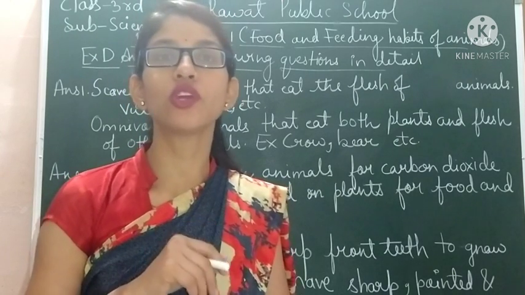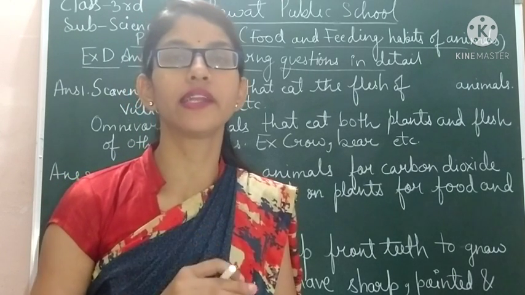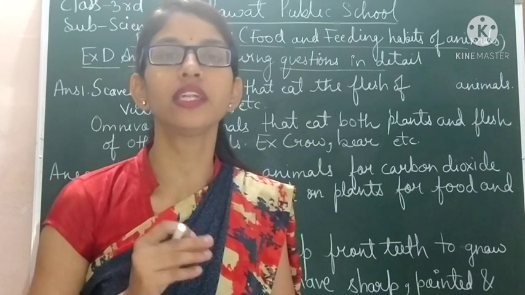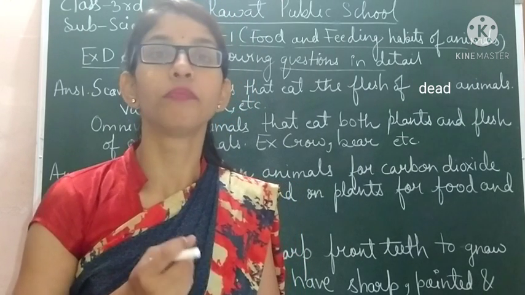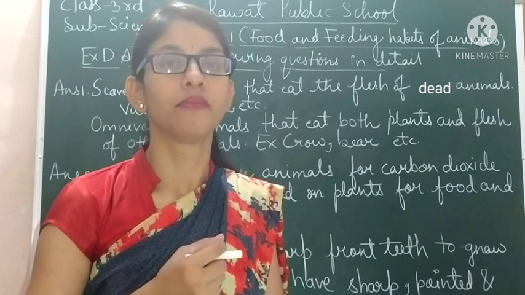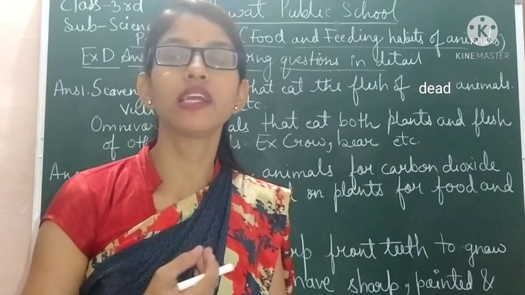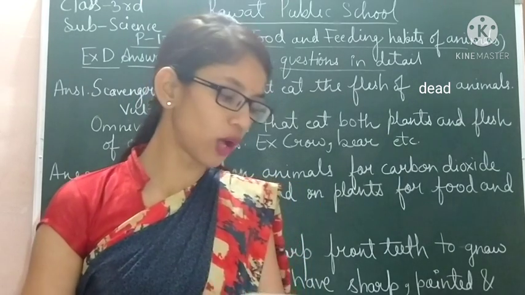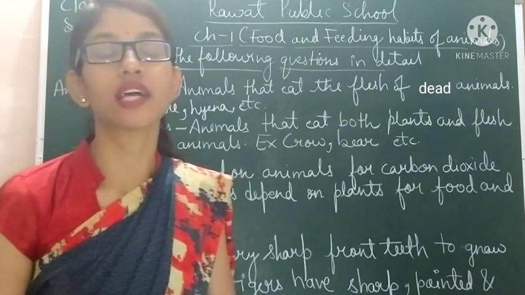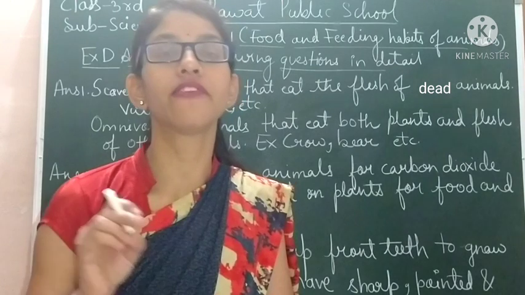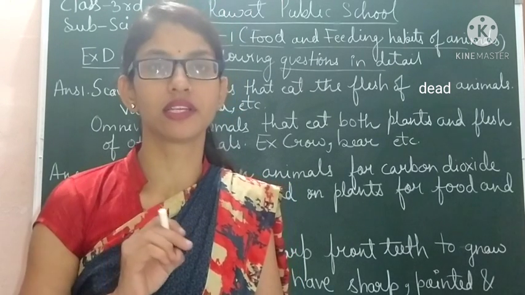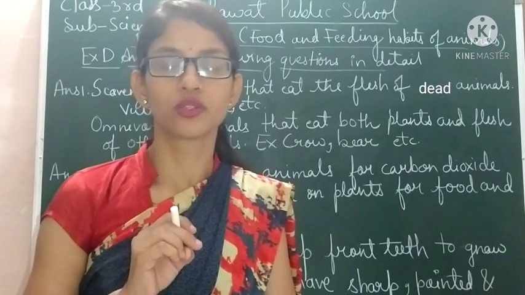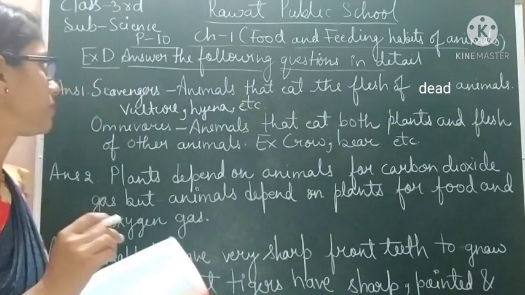First of all, as we all know, omnivores are the animals that eat both plants as well as the flesh of other animals, like crow, bear, monkey, parrot, and we human beings are also omnivores. Next, scavengers are the animals that eat the flesh of dead animals, like vulture and hyena. So let's see the answer of this question 1.